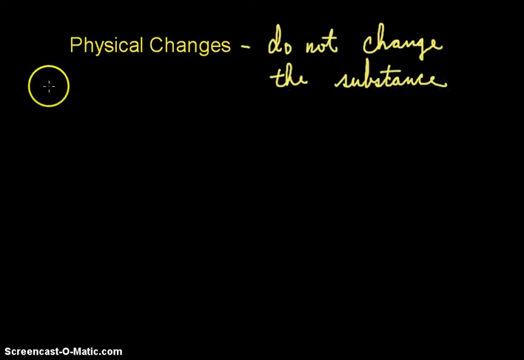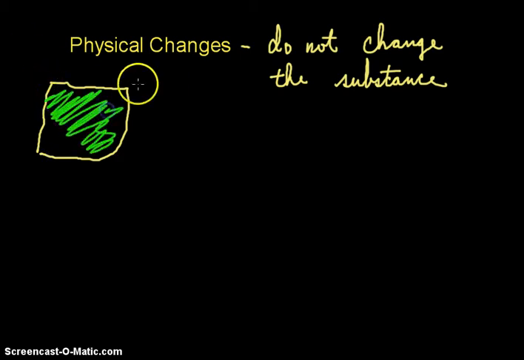So in other words, if we have a sheet of paper and it's a white sheet of paper, and then all of a sudden we take a crayon and we color it green. Well, the paper is still a sheet of paper, it's just a different color. We've changed its color, we've changed its appearance, but we haven't changed exactly what the substance is. The paper is still paper.